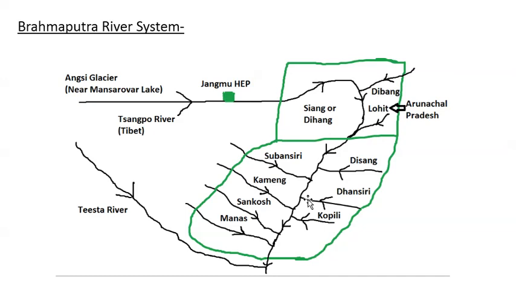So it flows as Brahmaputra in the state of Assam. Then when it enters Bangladesh, the name of river again changes and it is known as river Jamuna. So here we can see the name of river is changing 4 times. Sengpo river, Siang or Dihang river, then Brahmaputra river, and in Bangladesh we have river Jamuna.